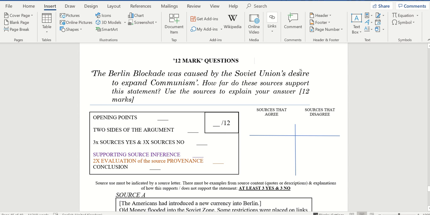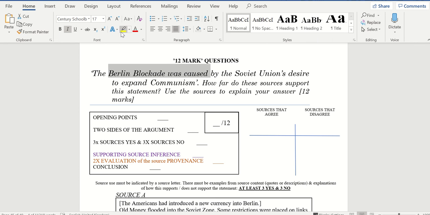The Berlin blockade was caused by the Soviet Union's desire to expand communism. So this is the topic. You're looking at causes of the Berlin blockade, so I might put that in one colour. And then it's giving you a possible reason for it, and you've got to decide, what caused the Berlin blockade? The Soviet Union's desire to expand communism. But there were also things about the brain drain, people moving from East Germany into West Germany via Berlin. There were also concerns about Western influence creeping in. So you're going to come up with a range of reasons for the Berlin blockade.